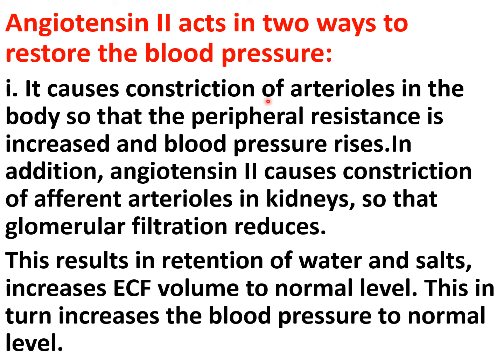It causes constriction of the arterioles in the body so that the peripheral resistance is increased and blood pressure also increases. In addition, angiotensin 2 causes constriction of the afferent arterioles in the kidney so that the glomerular filtration reduces. That results in retention of the water and salt, and that increases extracellular fluid volume to normal level. This in turn increases the blood pressure to normal level.